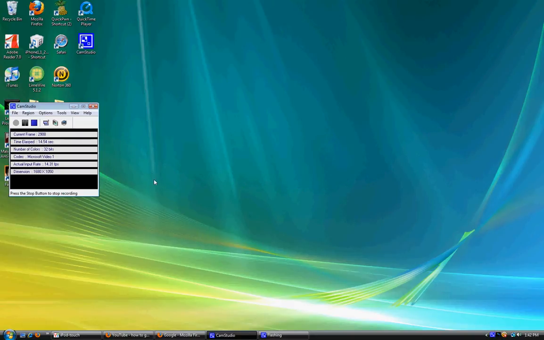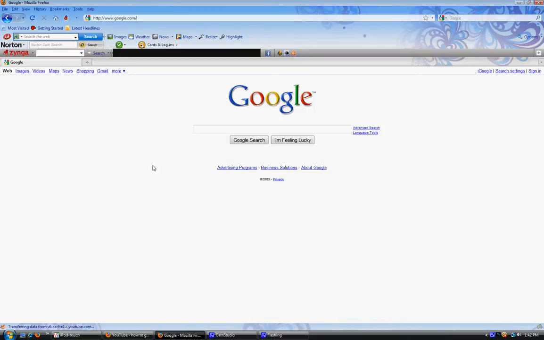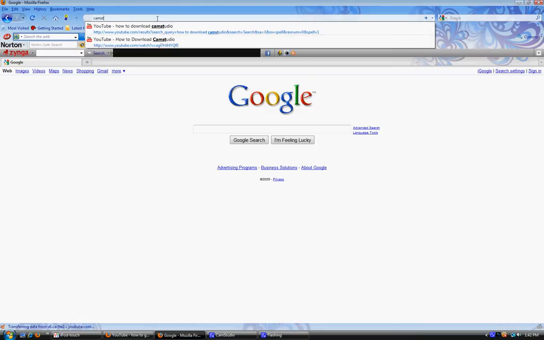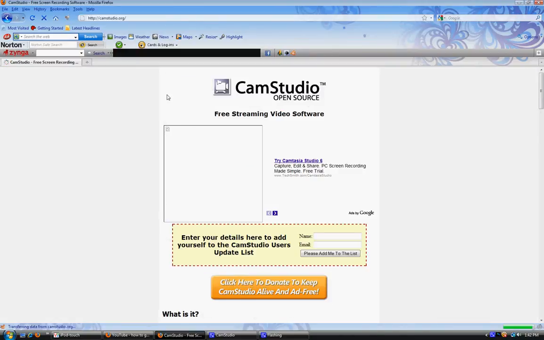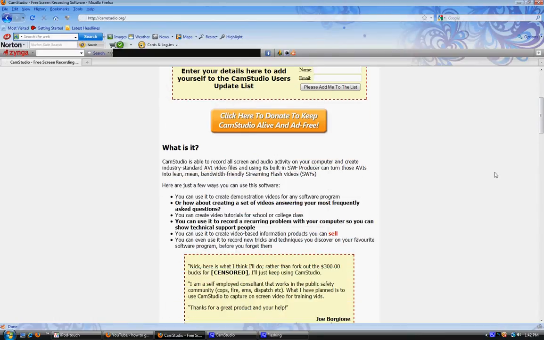Okay, first you've got to open up your Internet Explorer or Mozilla Firefox or whatever internet browser you use. Once you've opened that up, you're going to have to go to camstudio.org. Once you've done that, you should scroll down.